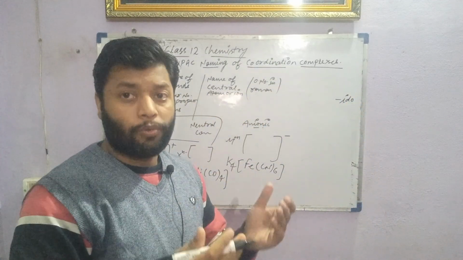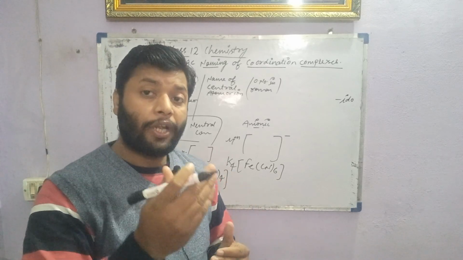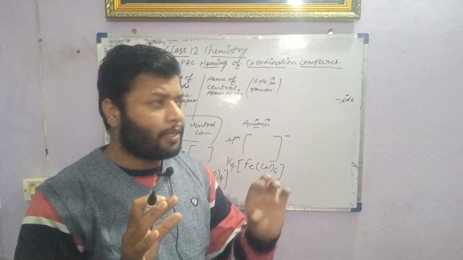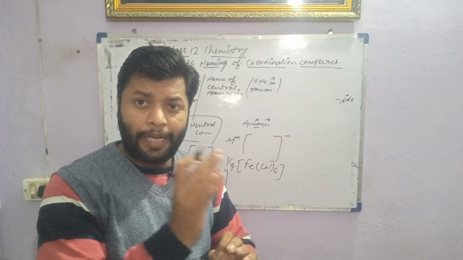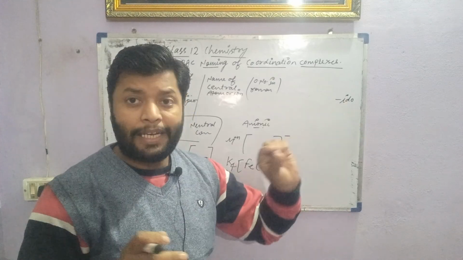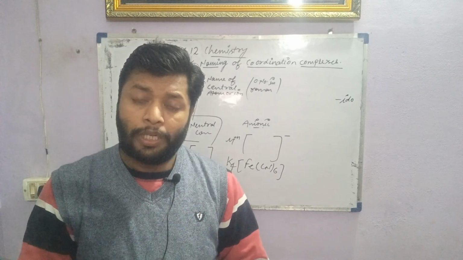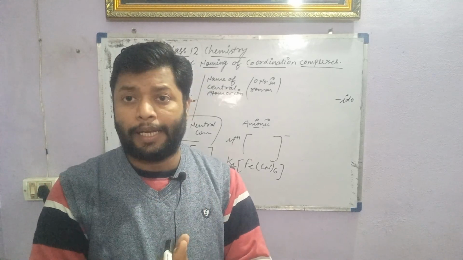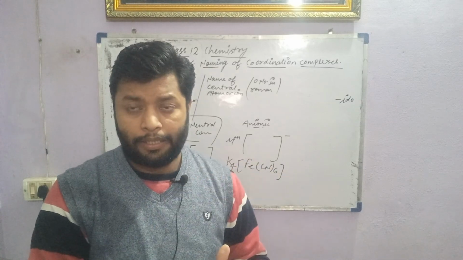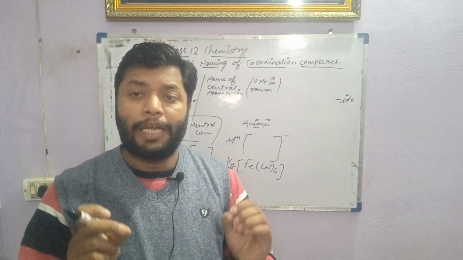As chlorido, bromido, iodido, nitrido, hydroxido. So these are some proper ido terms, and cyanido as well, used only with anionic ligands. Ligands may be neutral also. Generally, neutral ligands are just named as the name of the ligand is. This means no proper suffix or prefix is used for the neutral ligands.